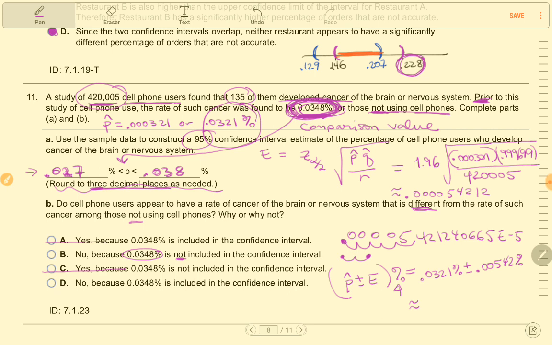No, it is included, right? Yeah, it falls within that range, so it can't be this one either. So it has to be D, but let's read it just to make sure. No, it's not significantly different because the rate for non-cell phone users is included in the confidence interval for cell phone users. Okay, so then that is the correct answer.